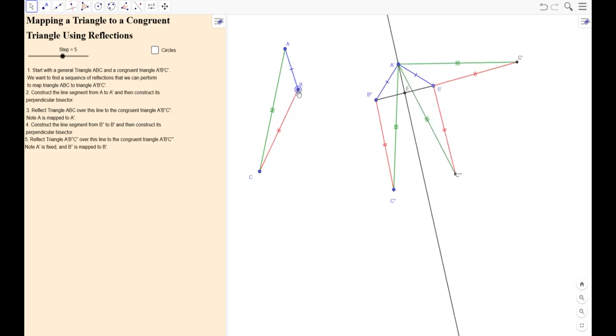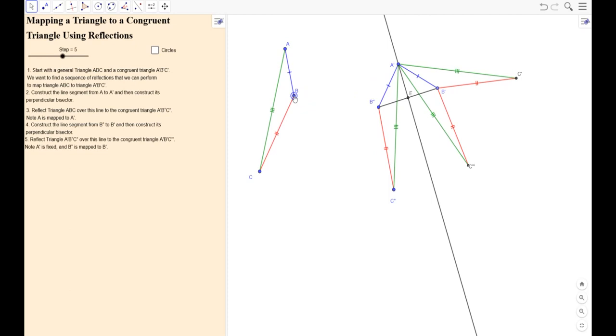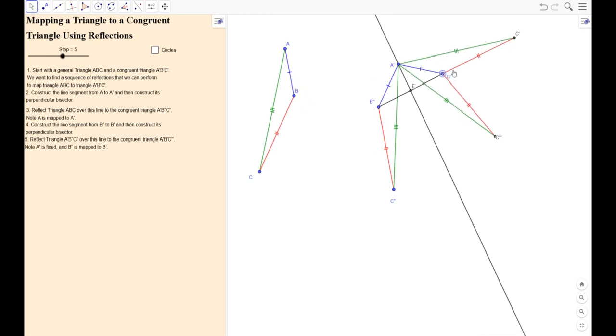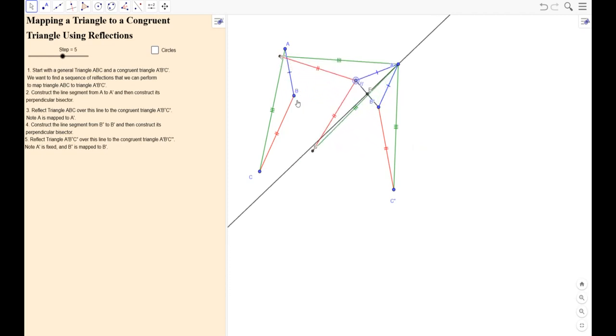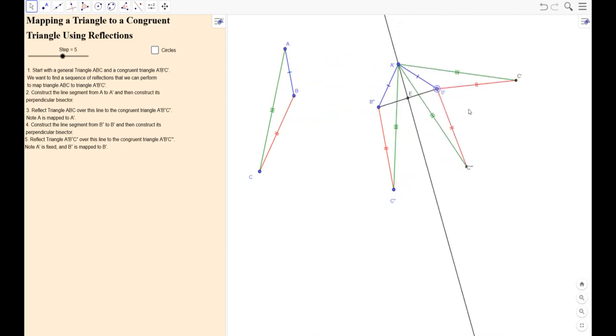Again, it doesn't matter what this looks like to begin with. We can get that flip wherever that is; it could be over here maybe even. Now at this point we might be done if C prime and C triple prime are the same. Notice that this second reflection is going to leave A prime alone. It's going to map B double prime to B prime. And C double prime is going to be mapped over here to something that's C triple prime. Now, if that's the same as C prime, we're done. If not, we just do one more step.